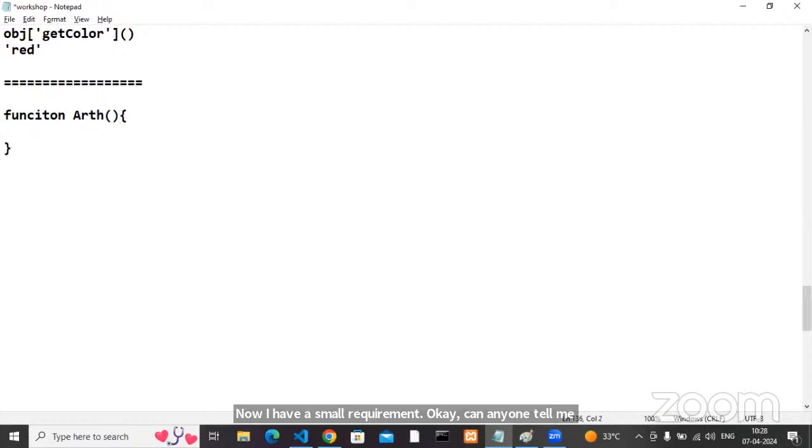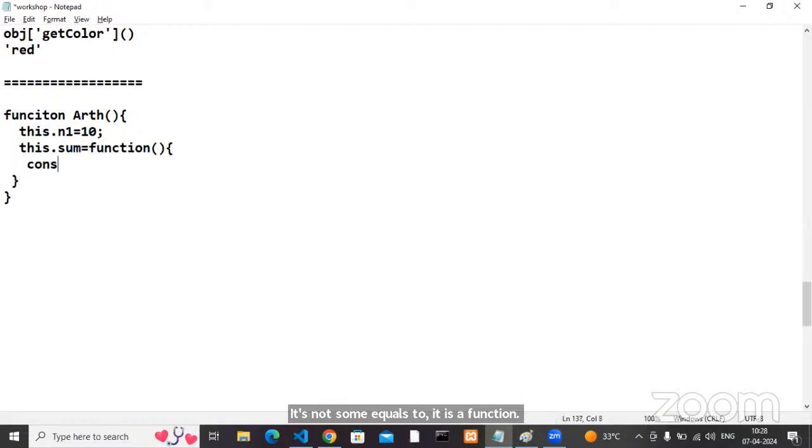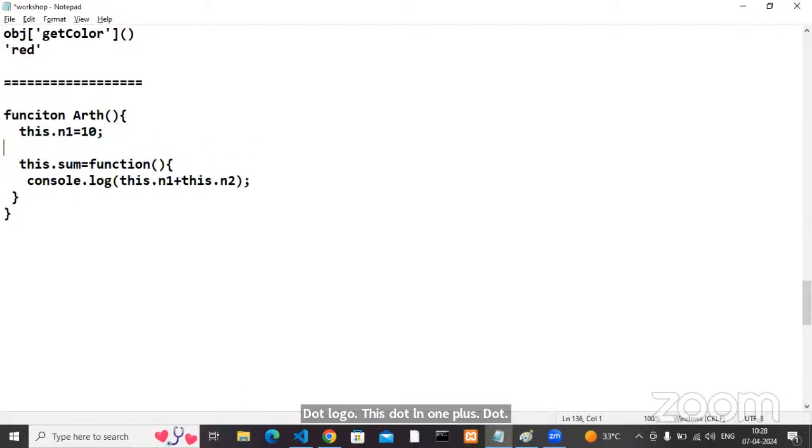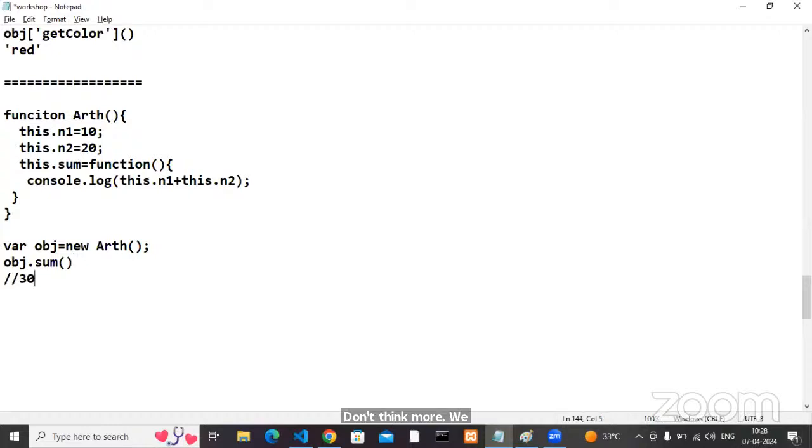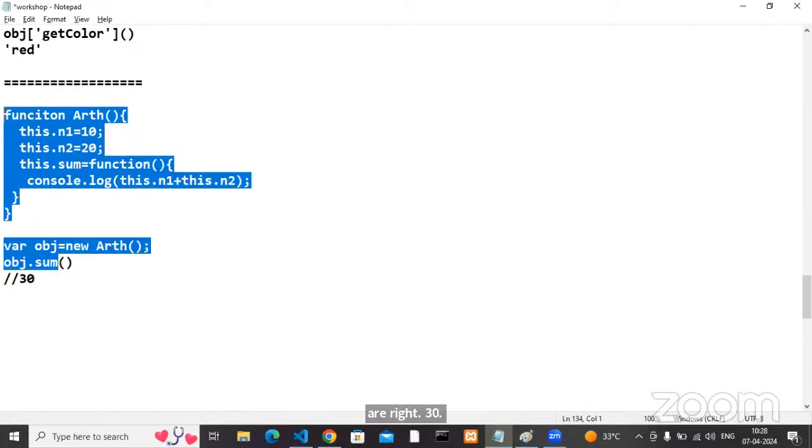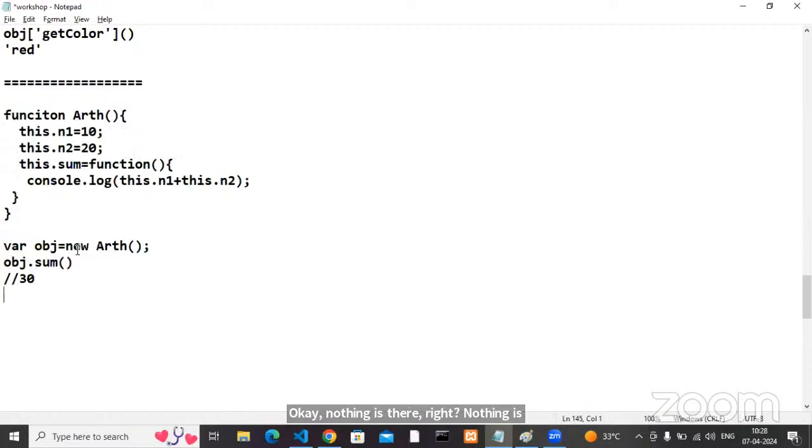Function Arithmetic: this.n1 equals 10. this.sum equals a function, a very simple requirement: console.log of this.n1 plus this.n2. Now I have this.n2 equals 20, where obj equals new Arithmetic. Yes, obj.sum. Come on, don't think more. Obj.sum, what's my answer? Okay, you are right, 30. Nothing else is there, it's just 30.